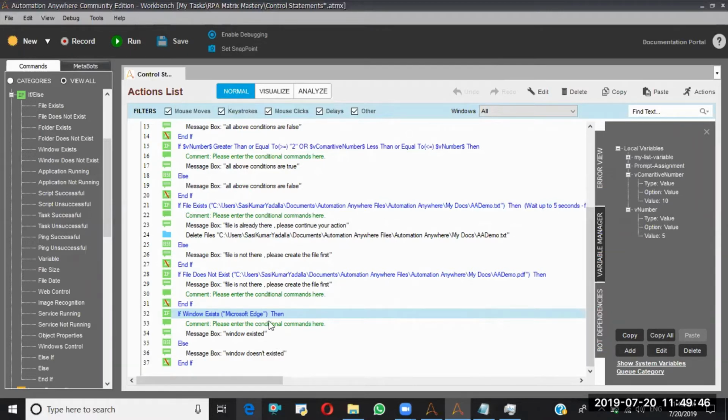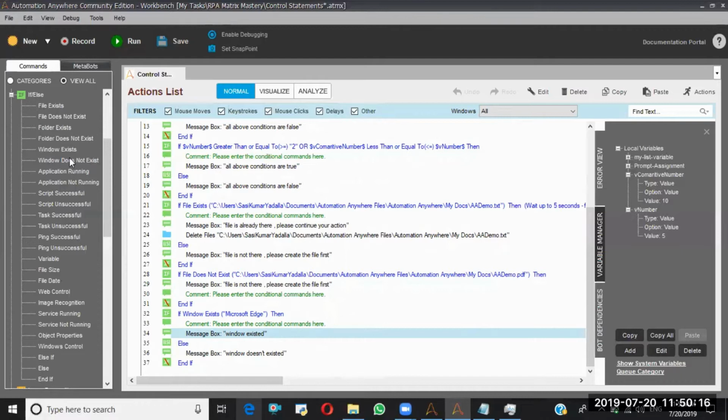Earlier also there was no open window with Microsoft Edge, but earlier it printed the window existed. The reason is that Microsoft Edge processes are running in the back end. That's the reason it behaved like that. Because the bot will take decisions based on the properties. It won't take the decision based on the visualization, just like humans.